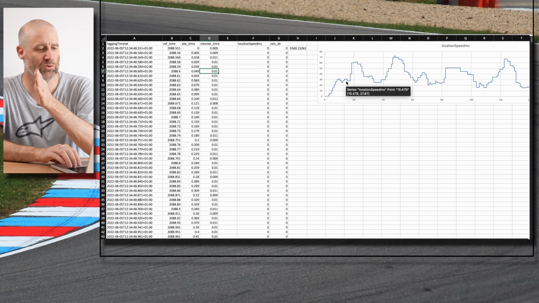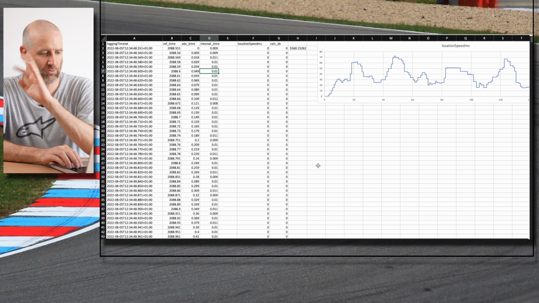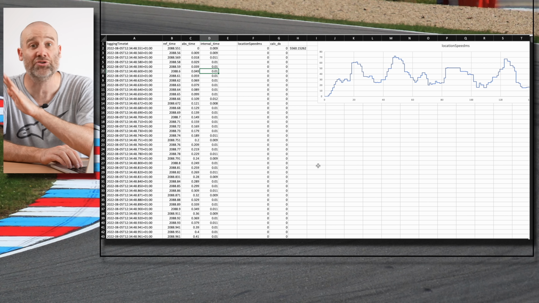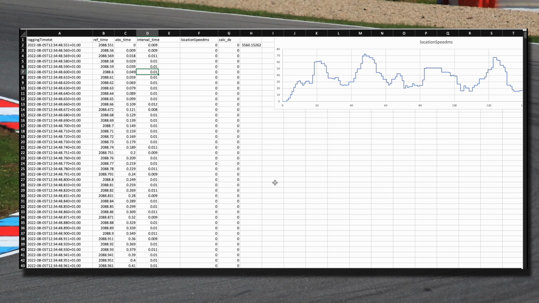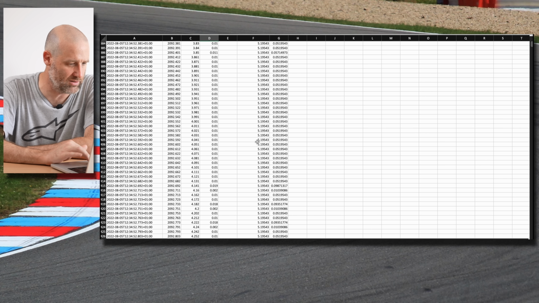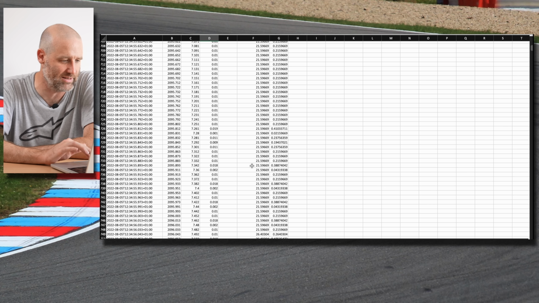So the actual data being recorded by the app is 100 times a second. But the distance and the GPS and the velocity from that only updates once a second. So we'll get to the higher resolution stuff later. And then what I've done over here, I'll scroll down a bit. You can see now I'm actually moving, and it doesn't update that often.